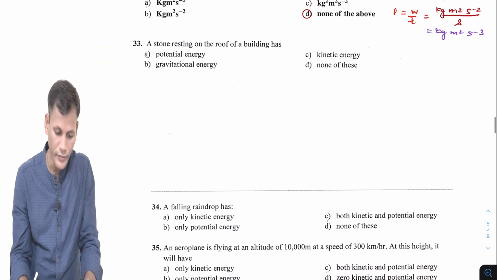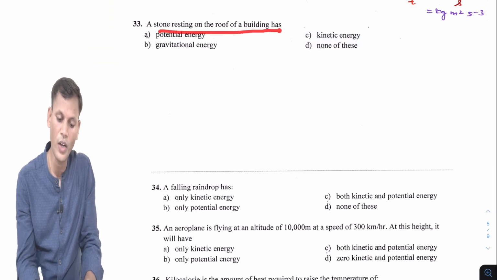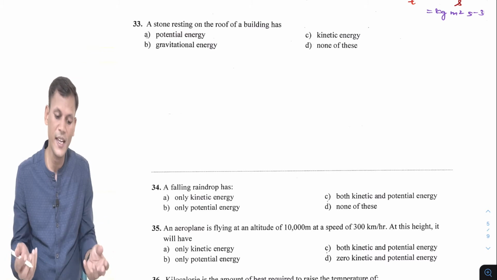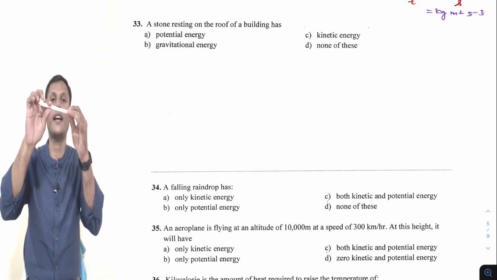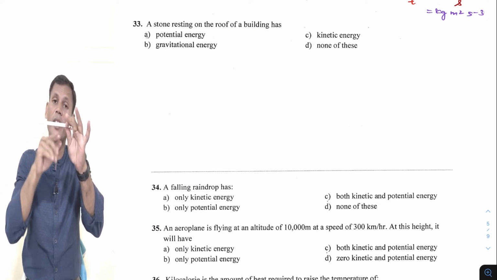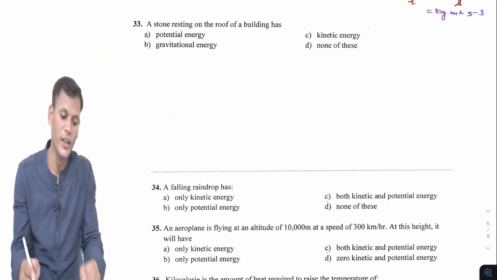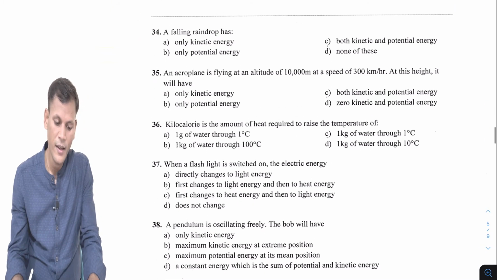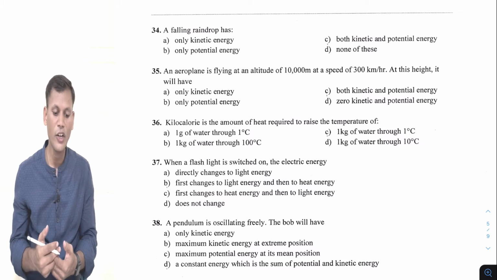A stone resting on the roof of a building has, of course, potential energy, because if any body is situated at any point, due to its position, whatever energy is there, that is called potential energy. Now the next question: a falling raindrop.